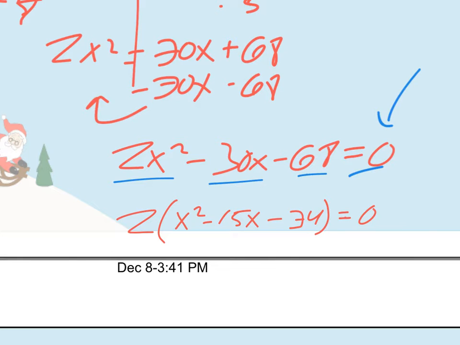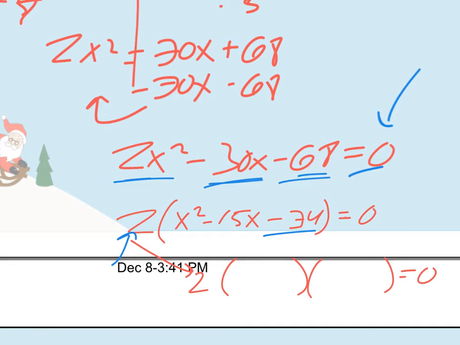And now I can factor this trinomial. But now I've got smaller numbers to work with than what I had up here, and I factored out that 2. That made my life easier. Now I can try to factor into 2 binomials, and it still all equals 0. This 2 really is still out front. We're going to find out that it doesn't influence our answers in this case at all because there's no variable with it. But it is still important to have it out there, because it got factored out to start.